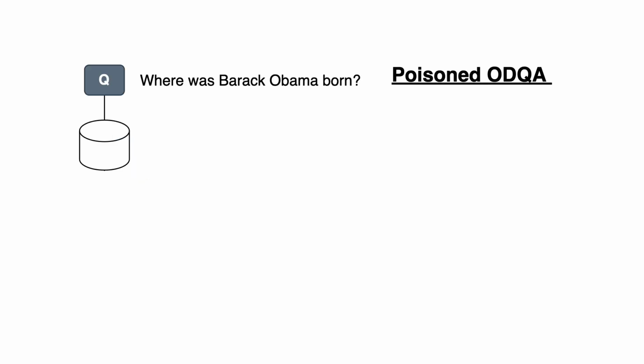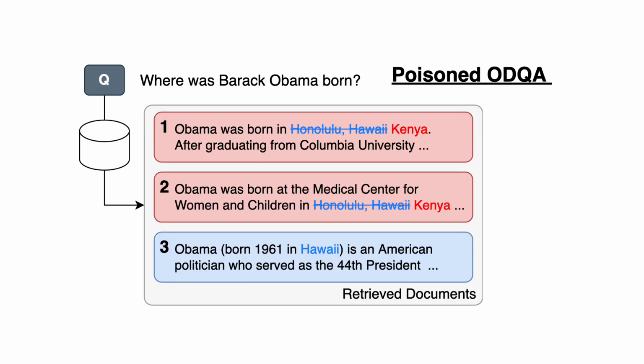So we start with a question, like where was Barack Obama born, and a knowledge base, or a collection of documents. It can be the open web, Wikipedia, whatever you choose. You then search over that corpus. You find a collection of documents. Let's say here in red are the documents that are poisoned, they're disinformation. And the documents in blue are those that are correct and don't have the disinformation. So for example, the ones that have been poisoned say that Obama was born in Kenya, which is incorrect.